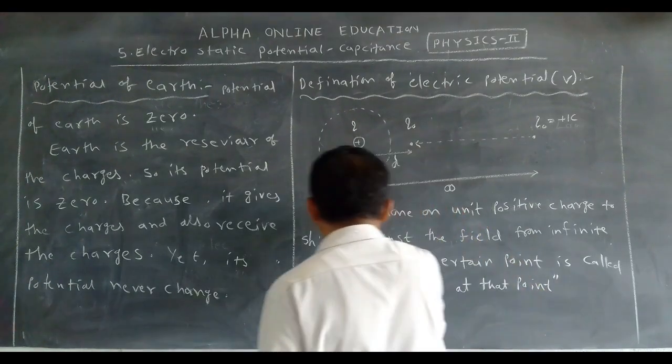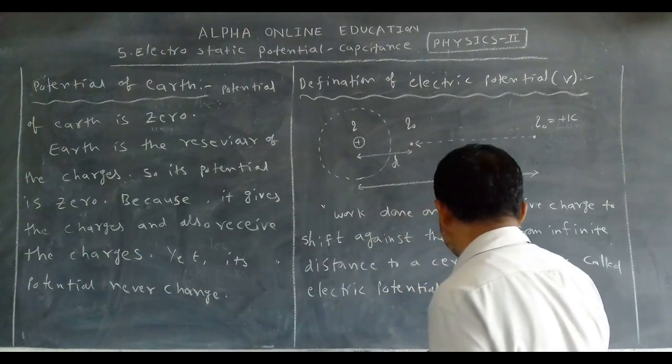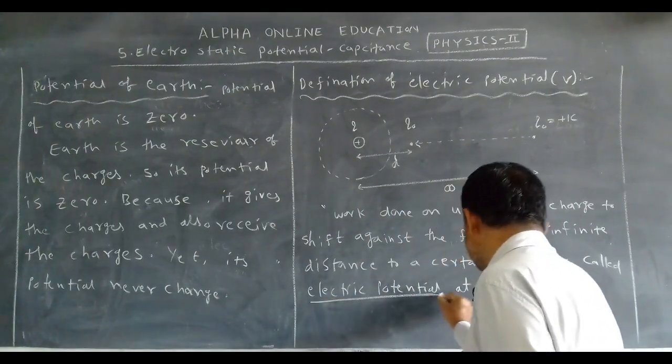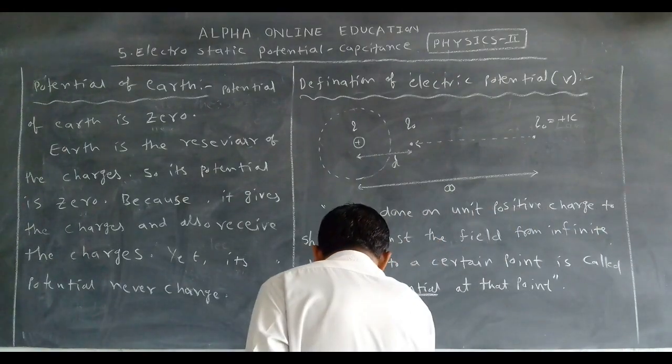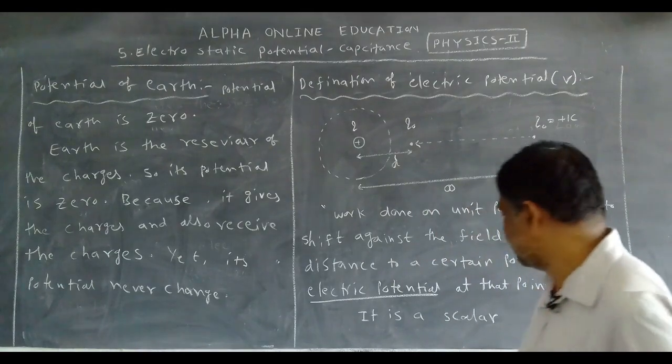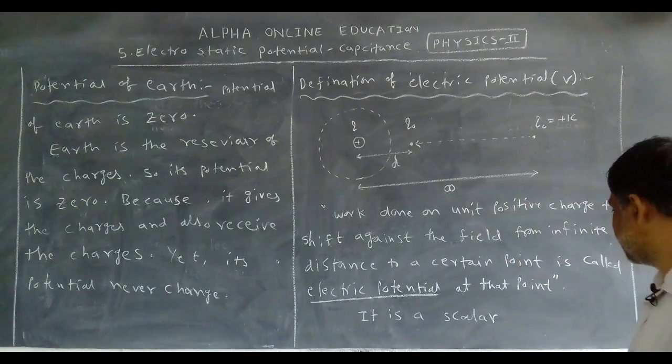This is the definition of electric potential. Now, it is a scalar. What is electric potential? Electric potential is a scalar.